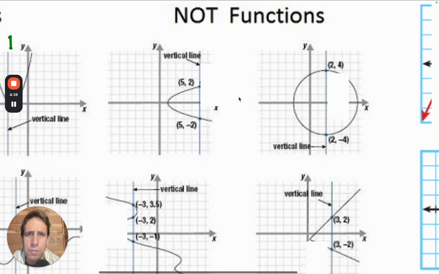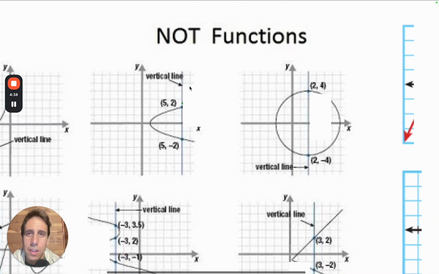So let's take a look at some examples that are not functions. You draw this vertical line, and when x is equal to 5, that's the input, what's the output? Well, this vertical line shows you that there's a point here that's 2 and a point here that's negative 2. So this vertical line has two outputs, therefore not a function.